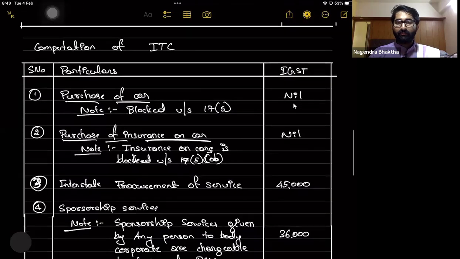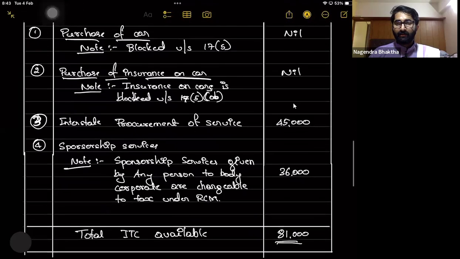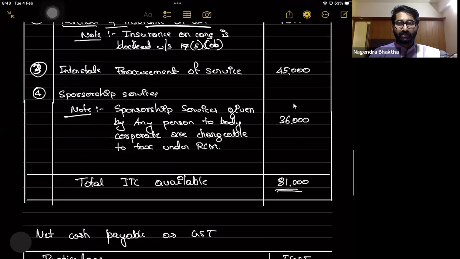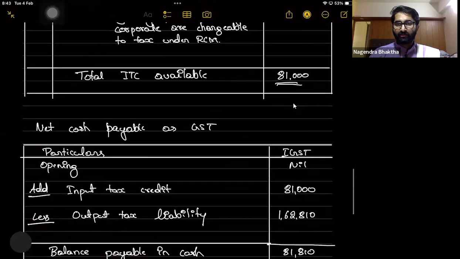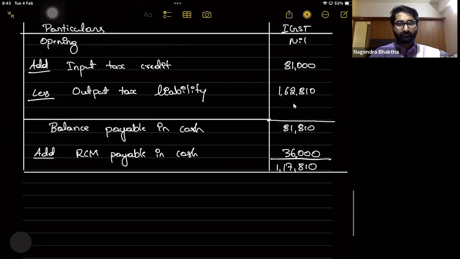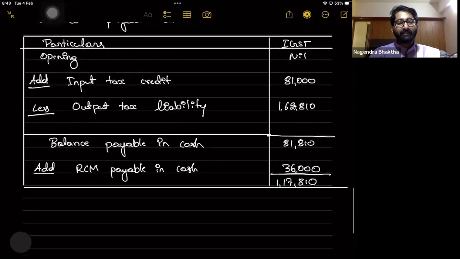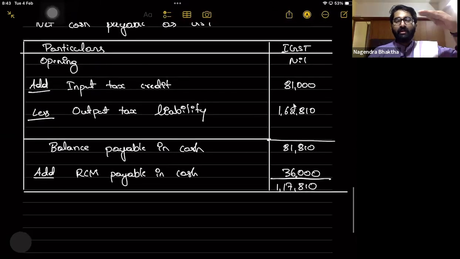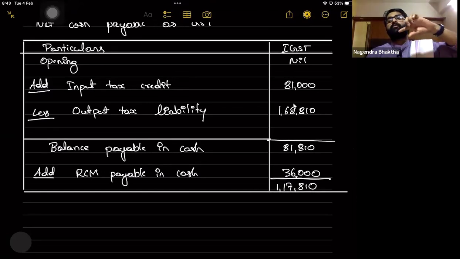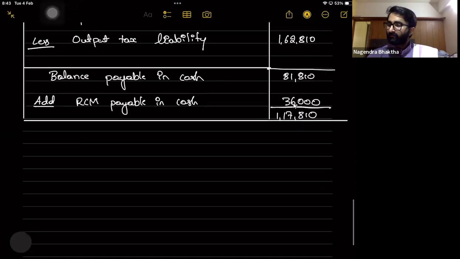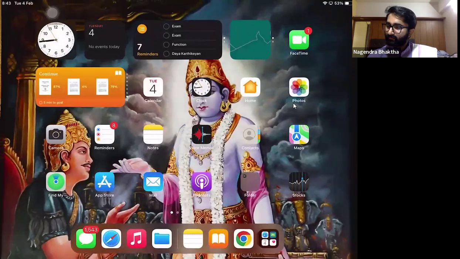You can also refer to our GST notes. You can maintain other formats also. First, write total output tax liability less input tax credit available, and for the balance amount, add RCM payable in cash. So total 1,17,810. Chalo, next question. Question number 7.